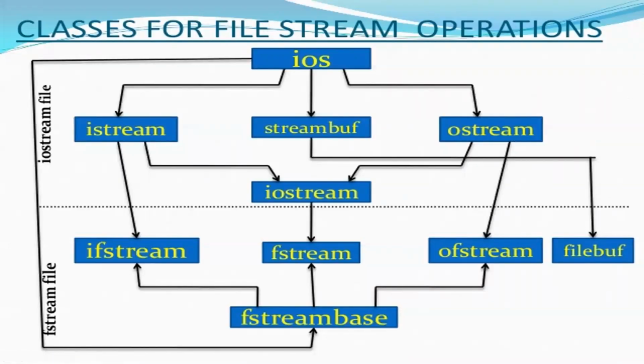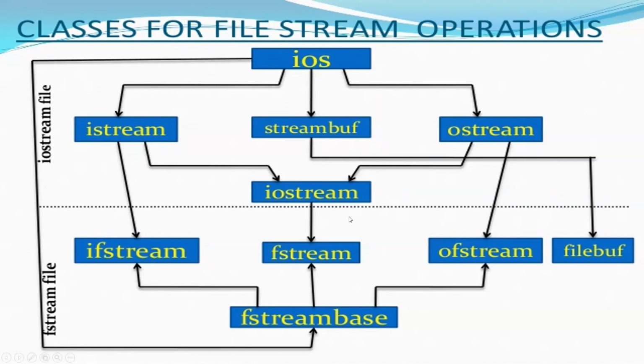Now look at this diagram and don't get scared by looking at it. We just have to understand that in this diagram we are showing a set of classes that are defining the file handling methods. The lower part of the diagram is for file handling, the upper part is for console handling, and we have been using this upper part for console handling.